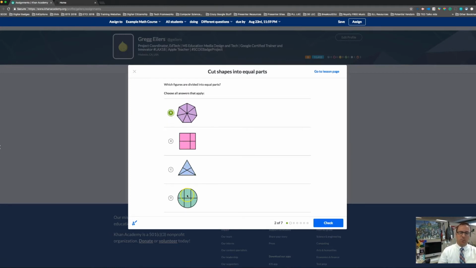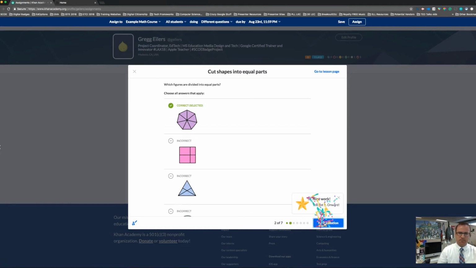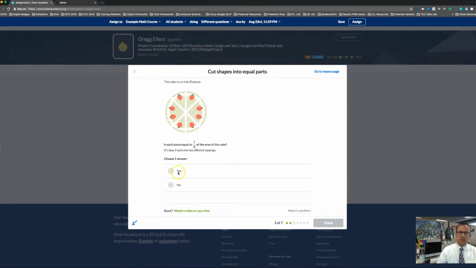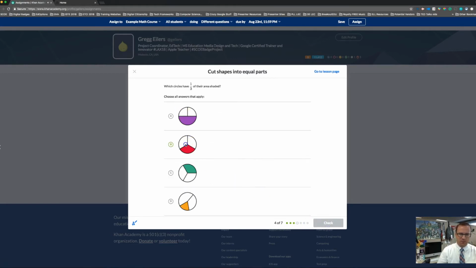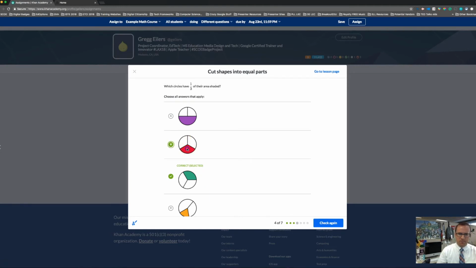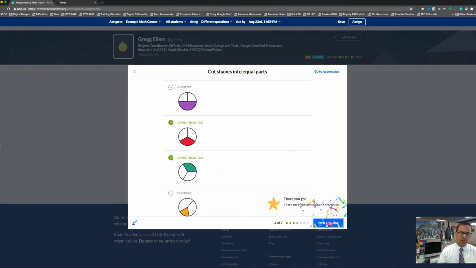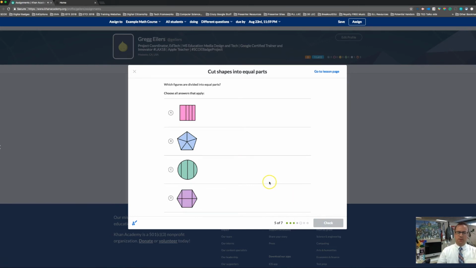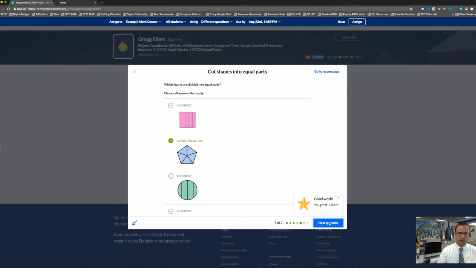And that goes into their practice and tracking their progress as well. So there's that one. If I miss a couple, then it's because I'm going too fast. At least that's what I'm going to tell myself. And 1/3, 1/3. That's not 1/3. Oops, try again. Now that's going to go into the progress. It'll see that I missed that one to really show in my progress if I'm really understanding the concept. So that's really the stuff that you're going to be looking for as the instructor when you track their progress.